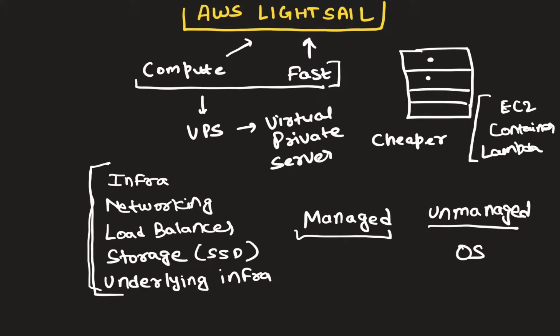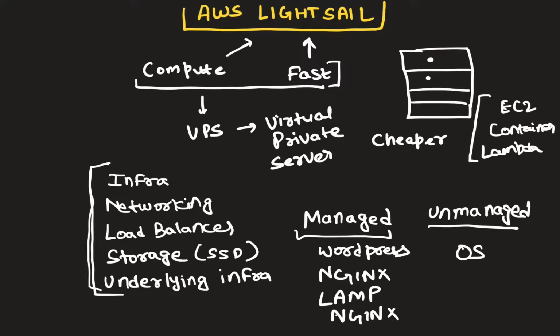But there is a managed VPS feature also. Let's say you want to have a WordPress site, or you want to install Nginx, or a LAMP stack. Any stack or specific software requirements you have, in a managed VPS you can just tell at the time of launching your Lightsail that you need these applications, and then the Lightsail instance will provision them for you.